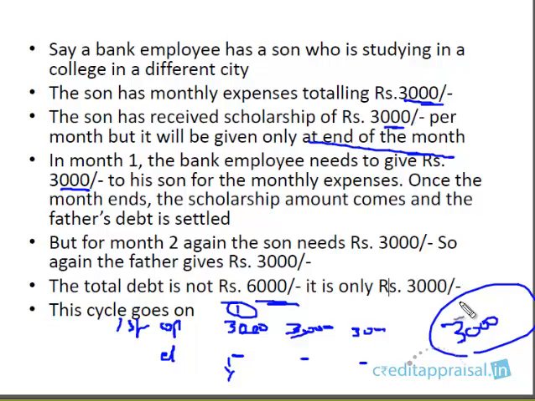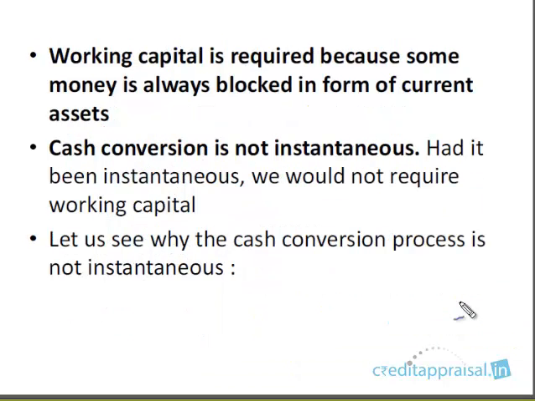Similarly, in the case of companies, they need working capital because money is always blocked in the form of current assets. In the previous example, the money was blocked in the form of the scholarship. In the case of companies, there are a variety of ways in which this money is blocked. I told you that cash is disguised in a number of forms. In other words, cash is blocked.